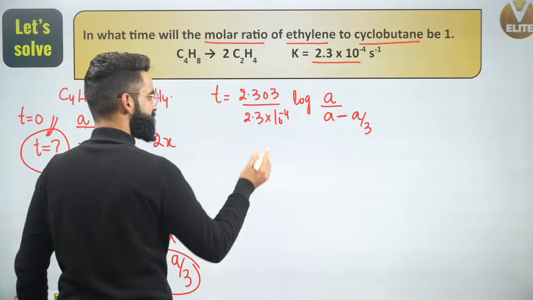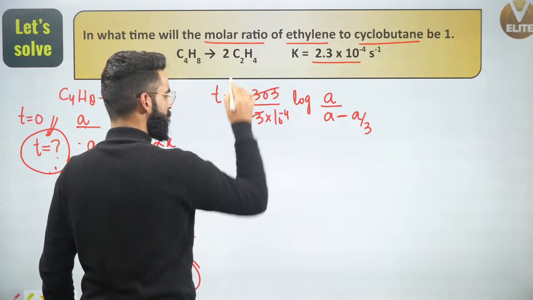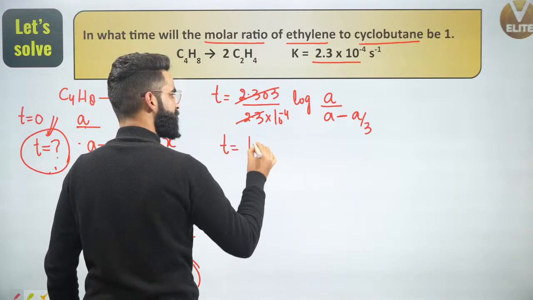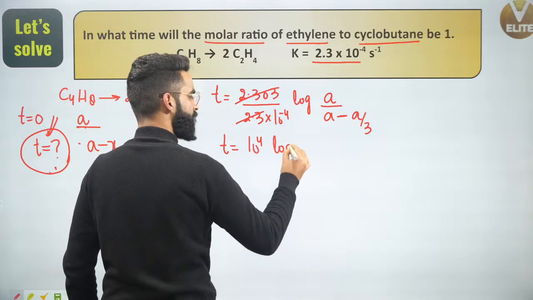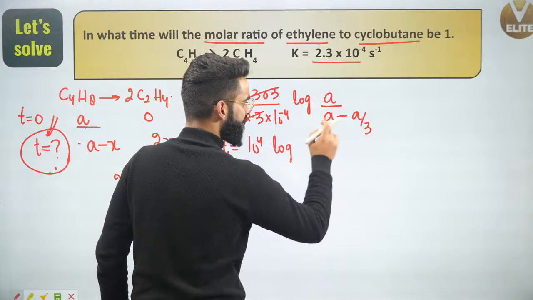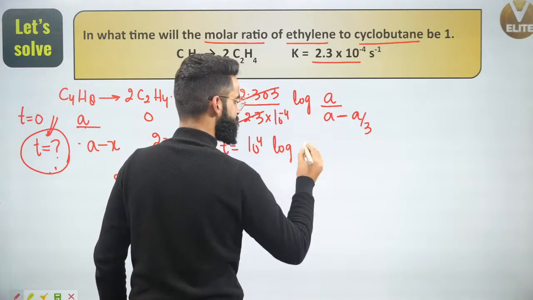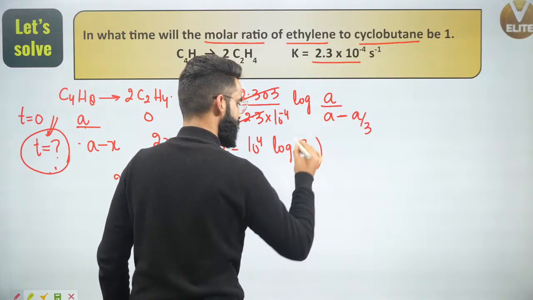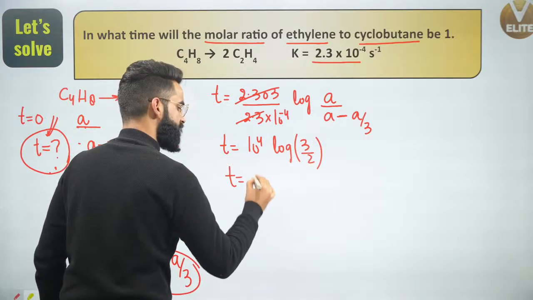Now the question is done and dusted, right? This and this approximately got over. So T is going to be 10 power 4 into log of, over here in the denominator, I'm getting 2A divided by 3. A got cancelled, so it becomes 3 divided by 2. So T is equal to 10 power 4 into log of 3 by 2.